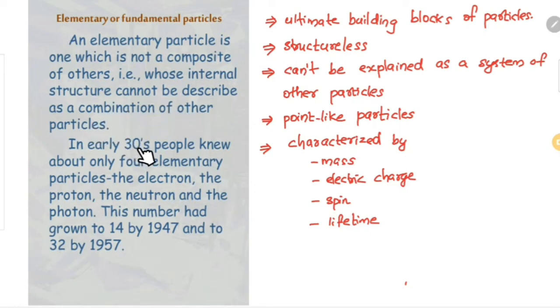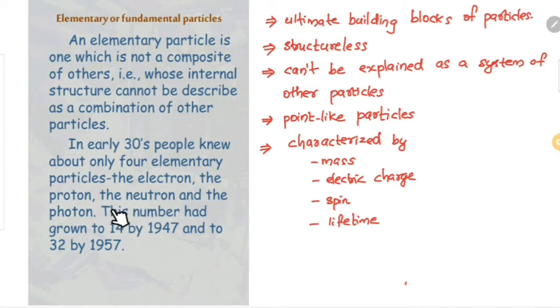In the early 30s, people knew about only 4 elementary particles, which are electron, proton, neutron, and photon. But later, it was discovered that protons and neutrons are again made up of quarks. So quarks are the basic or fundamental particles.